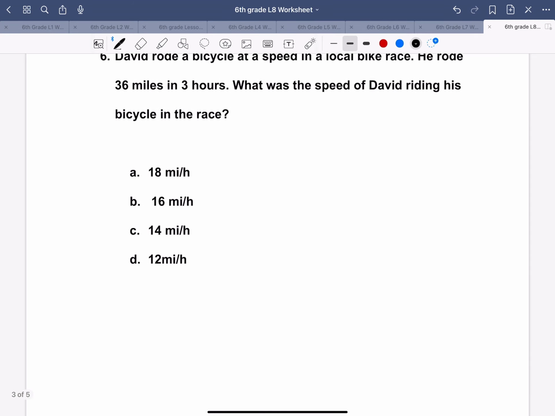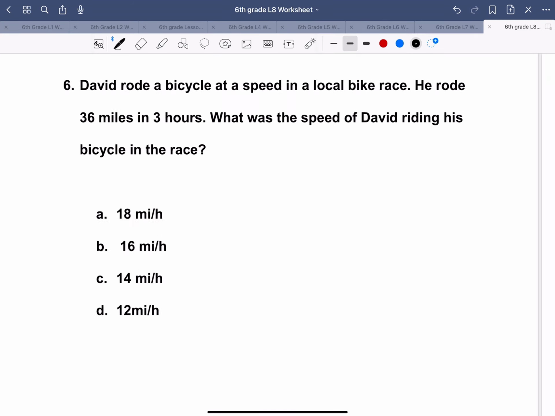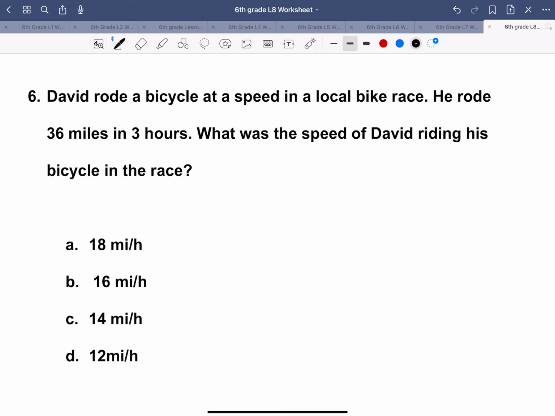Okay, so David rode a bicycle at a speed in a local bike race. He rode 36 miles in 3 hours. What was the speed of David riding his bicycle in the race? So we know it's 36 in 3 hours, but we also know this too.